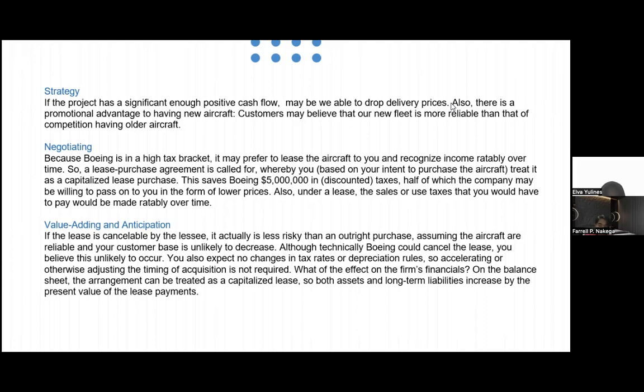Negotiating. Because Boeing is in a high tax bracket, it may prefer to lease their aircraft to you and recognize income ratably over time. So a lease purchase agreement is one whereby you, based on your intent to purchase the aircraft, treat it as a capitalized lease purchase.